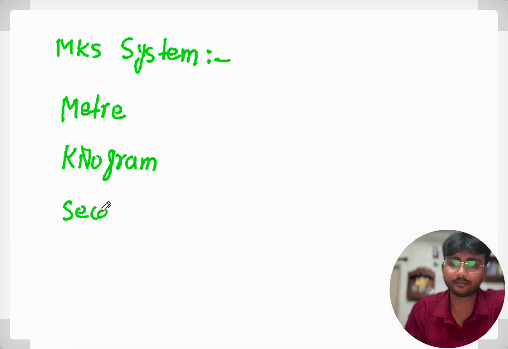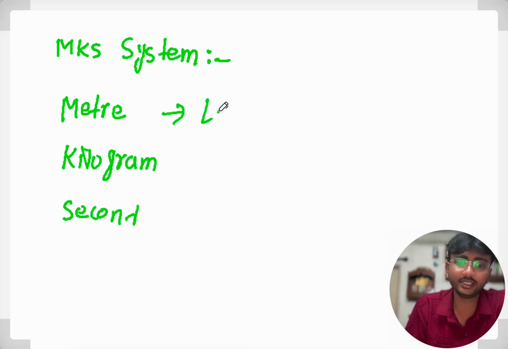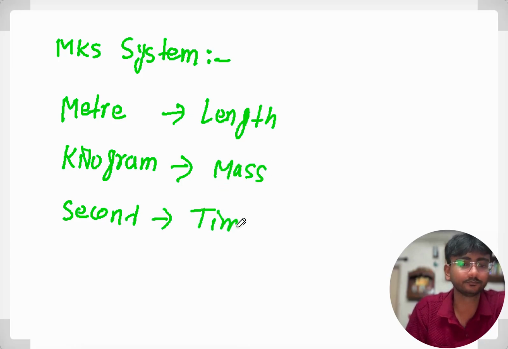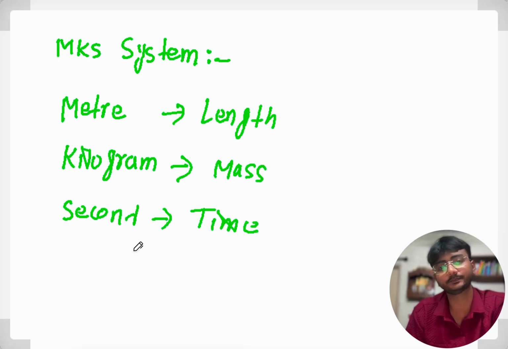Meter, kilogram, second system. Here, the unit of length is meter, the unit of mass is kilogram, and the unit of time is second. This is the MKS system.